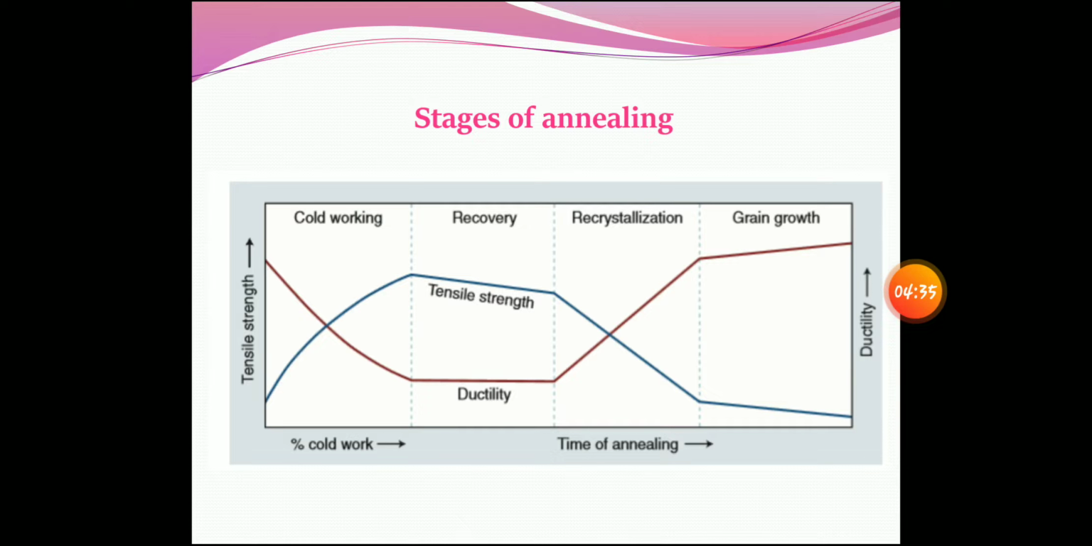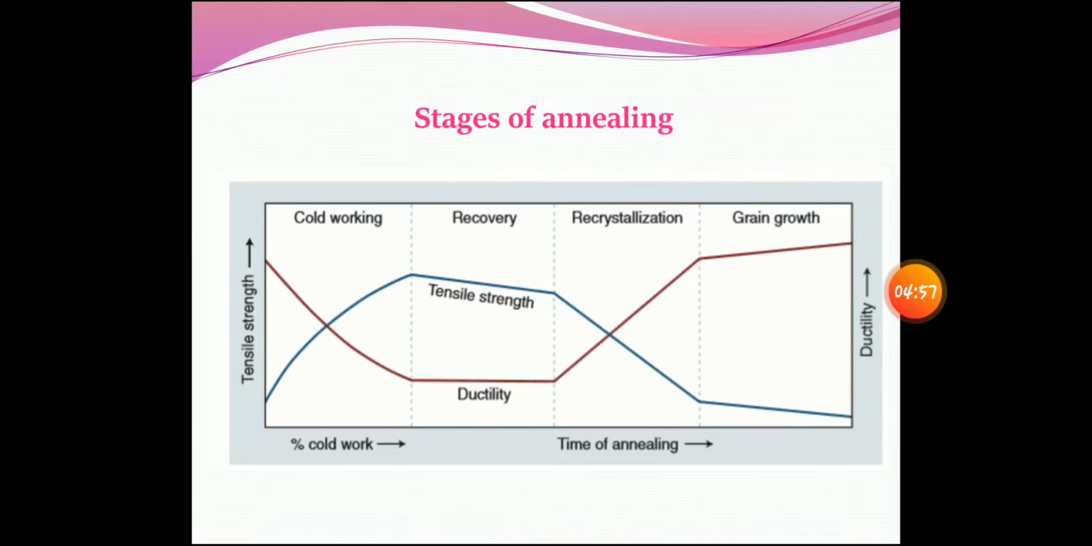And in grain growth, the same thing: the grains start growing into each other, there won't be any grain boundaries, because of which the strength of the metal will decrease. The tensile strength drops to the least and the ductility gains a lot, which is not desired.